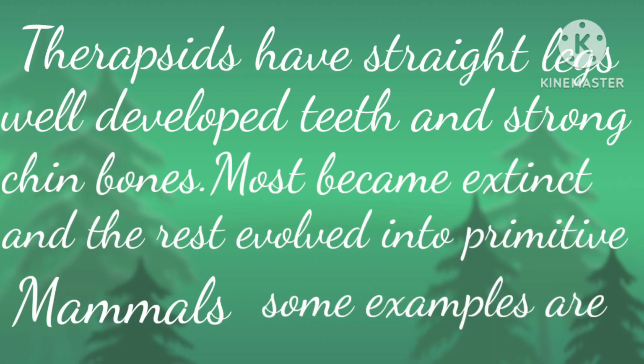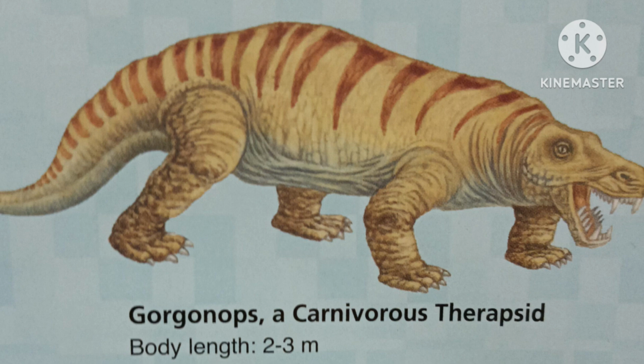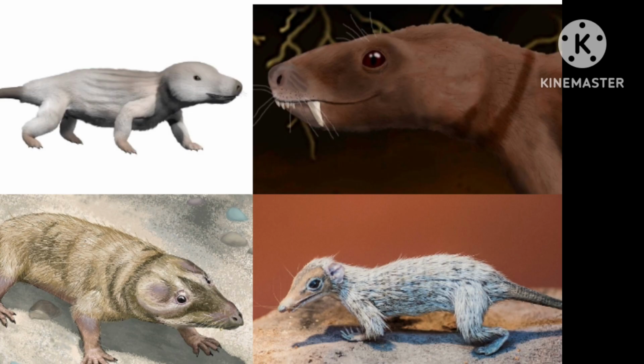Actually, therapsids had straight legs, well developed teeth, and strong chin bones. Most became extinct and the rest evolved into primitive mammals. Some examples are Gorgonops, a carnivorous therapsid. Its body length is about 2 to 3 meters. Some more examples of therapsids are the following.